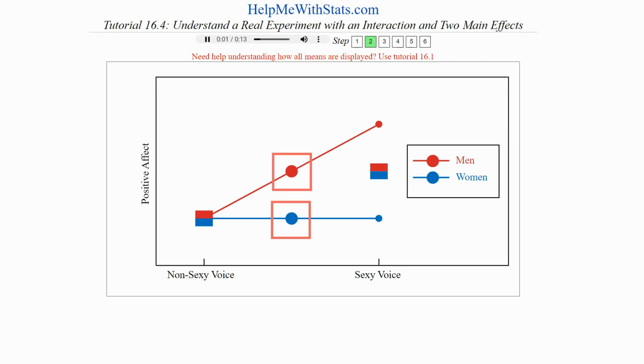Overall, the men had higher positive affect for the advertisement because the mean of positive affect, indicated by the blue circle, was higher than the mean positive affect for women, indicated by the red circle.